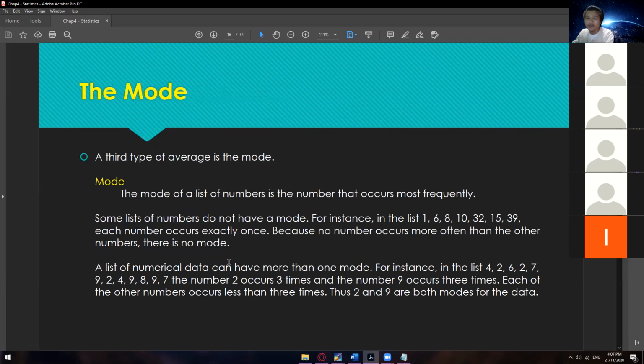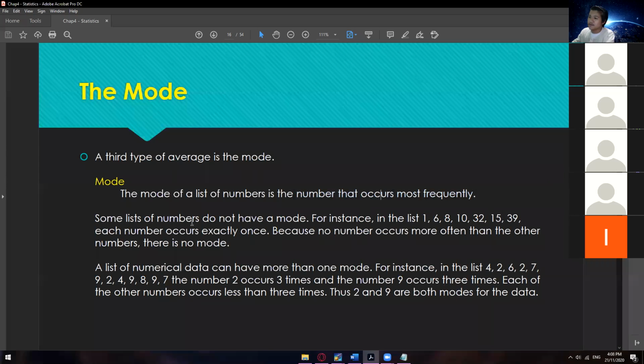Okay. So moving on, the third one when it comes to measuring central tendency is the mode. So what is the mode? The mode of a list of numbers is the number that occurs most frequently. Whatever number occurs most frequently in that data is the mode.